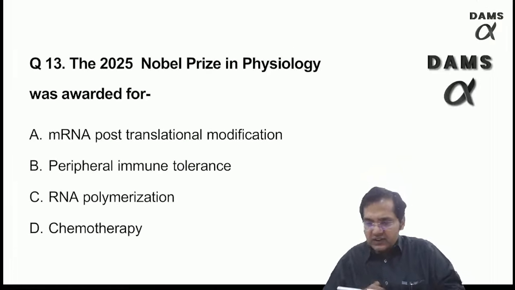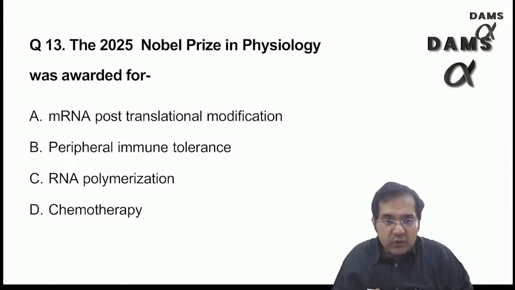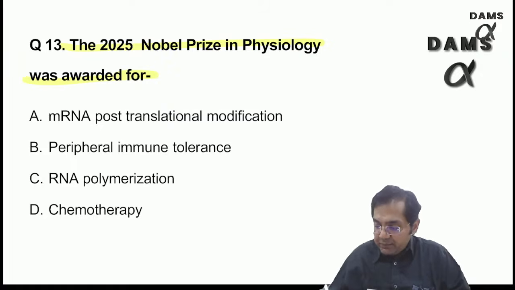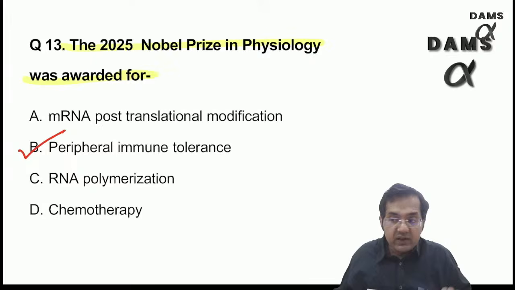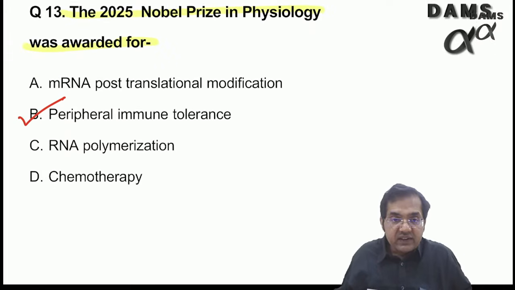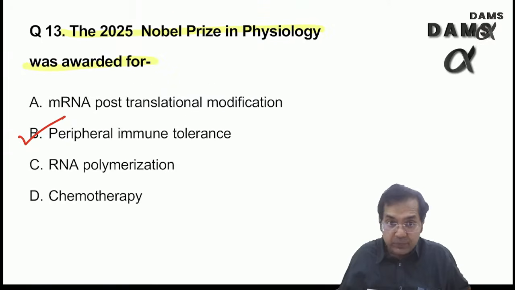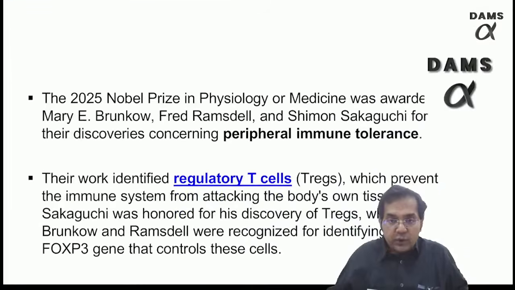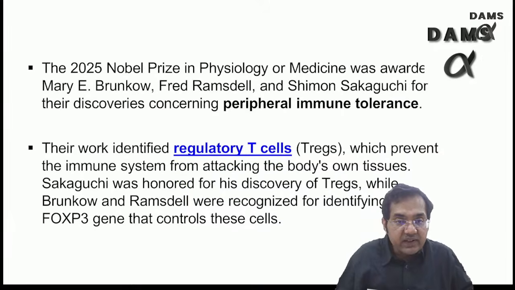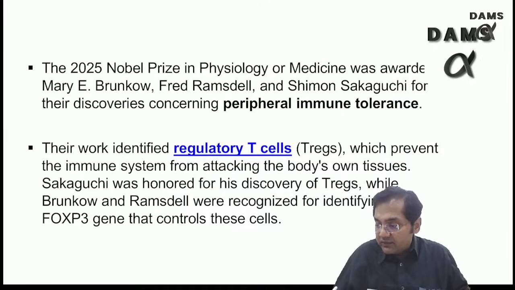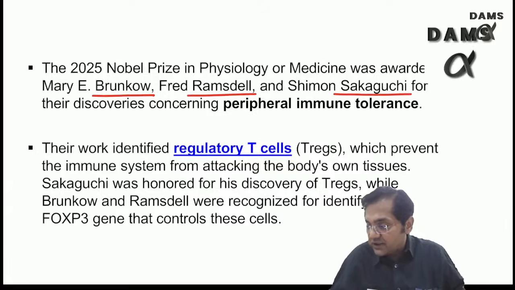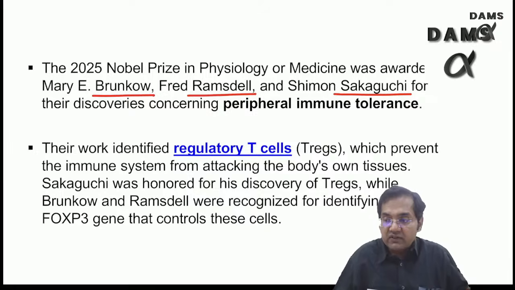This is a question now, a simple one. This was just announced around 3 weeks back, and the 2025 Nobel Prize in Physiology was awarded for the peripheral immune tolerance. Again, I hope you all got it correct, because these are the recent advances, and in this year's Nobel Prize they had asked, which everyone is or should be aware, I would say. Just to tell you, this has been announced recently, and the 3 scientists are Brunkow, Ramsdell and Sakaguchi. These are the people who have discovered peripheral immune tolerance.